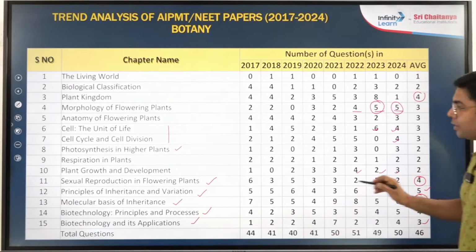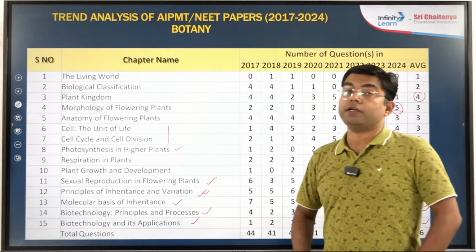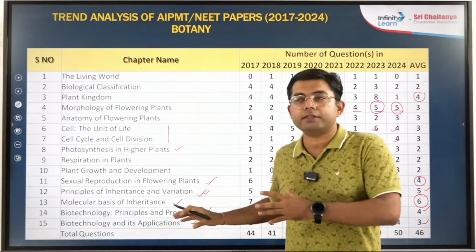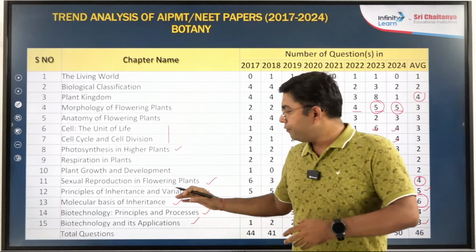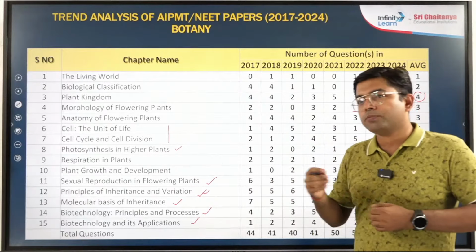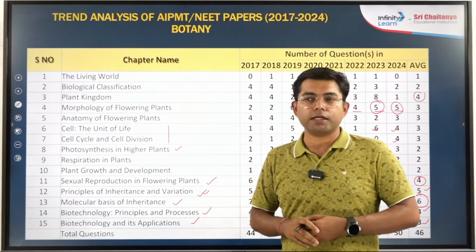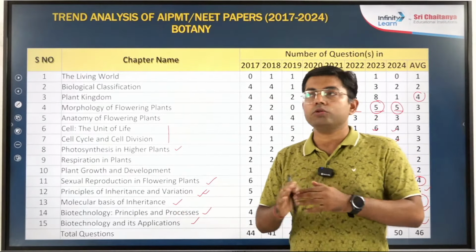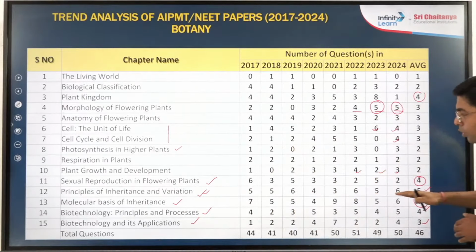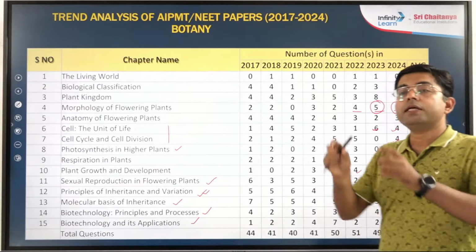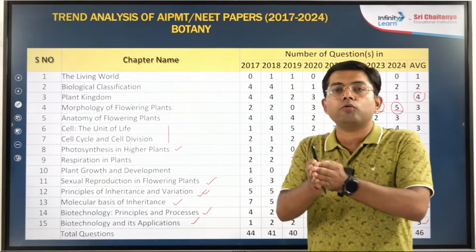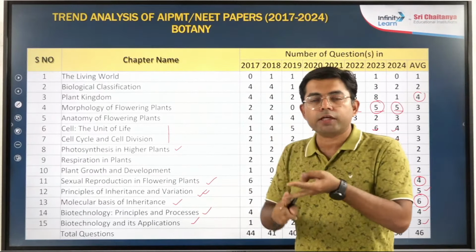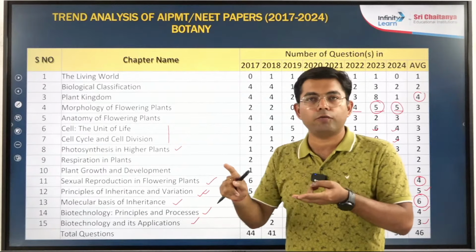Now comes another chapter, principle of inheritance and variation. Many students are not very comfortable in this chapter, because they feel that there is some calculation, some probability, some percentage related questions. But again, you don't need to worry, because seeing the recent trends, the number of questions is more or less constant, but the level of questions is becoming more and more aligned to NCERT. No complex questions, no complex calculation related questions. They are always straightforward questions.